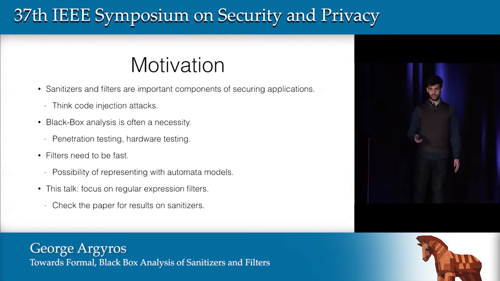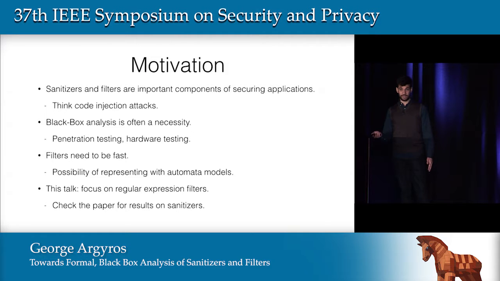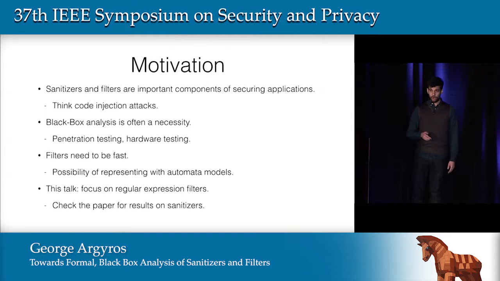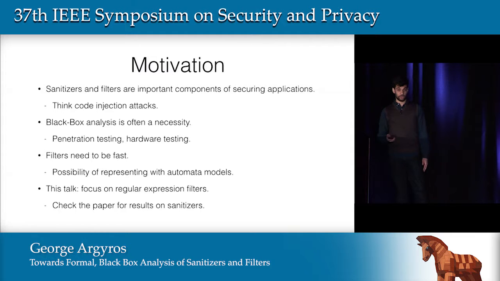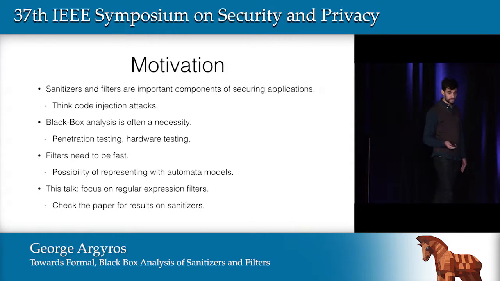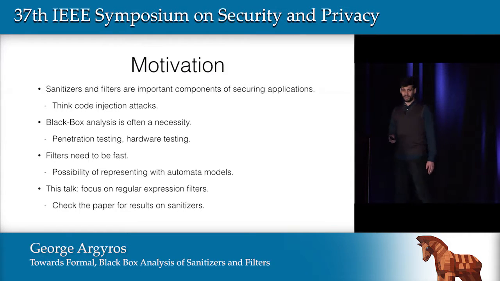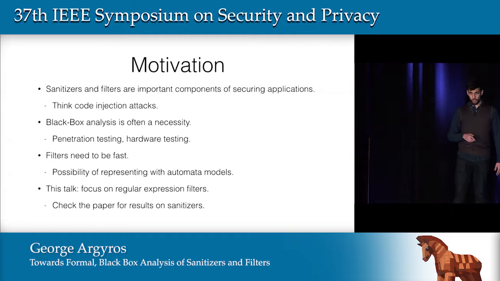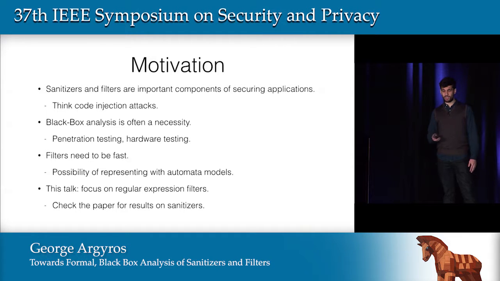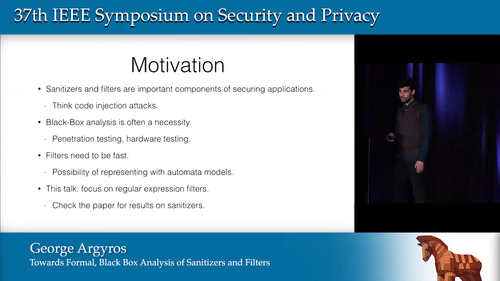And there are multiple reasons for that. It might be a policy case, just like in penetration testing, or it might be too expensive to gain access to the source code. An example of that is hardware testing. An important property of filters is that often they have to be simple and fast, because we sanitize a lot of inputs, so we have to do it in a quick manner. This gives us the opportunity to model these functions as formal models like automata. In this talk, I will focus on regular expression filters. However, in our paper, we have many results on sanitizers too.